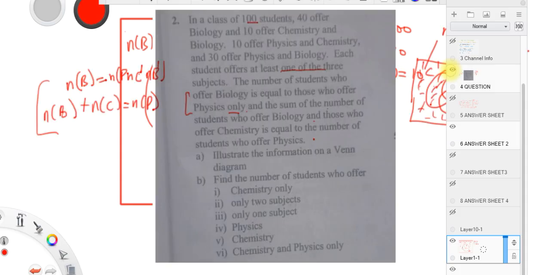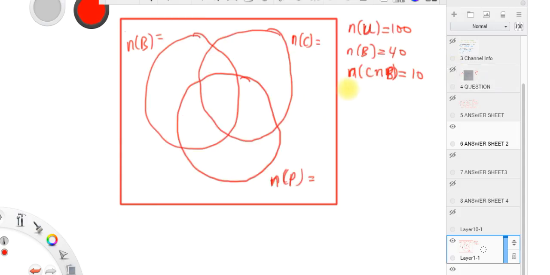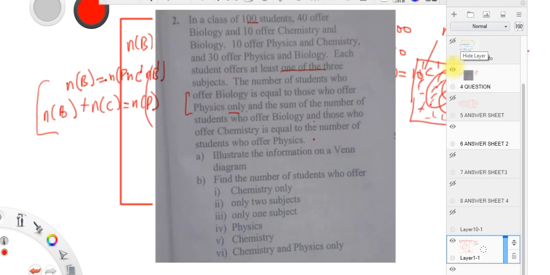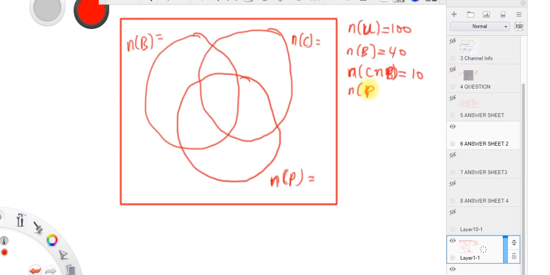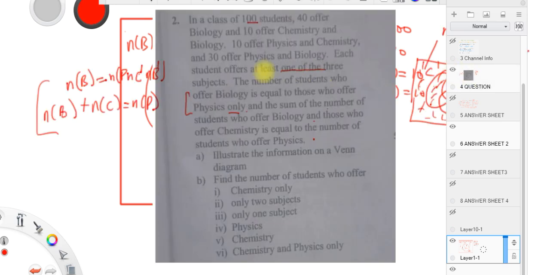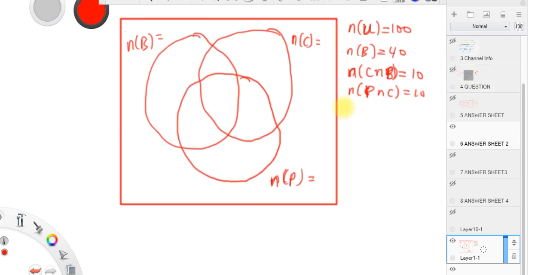And then guys, we are told that 10 also offer physics and chemistry. So the number of students who offer physics and chemistry is 10. And then we are also told that 30 offer physics and biology. So the number of students who offer physics and biology is equal to 30.